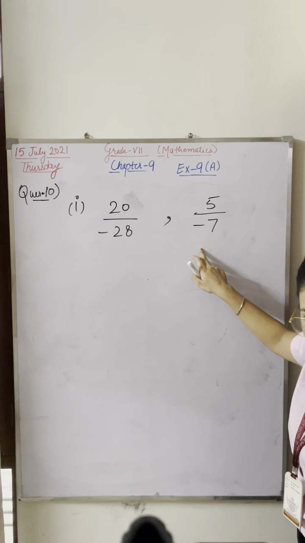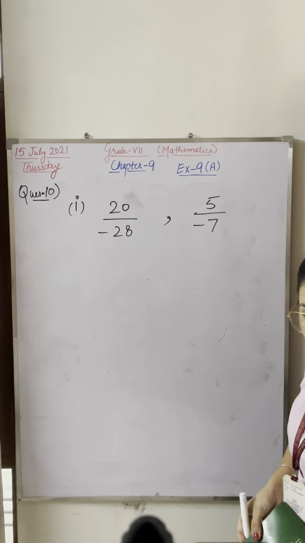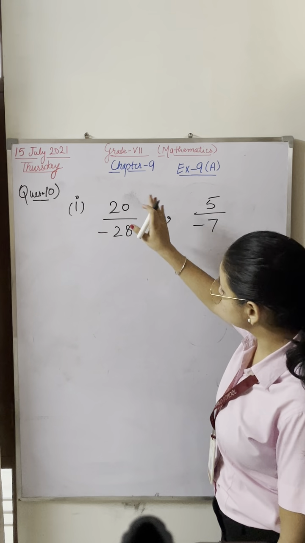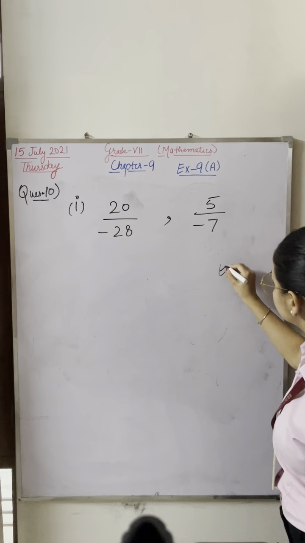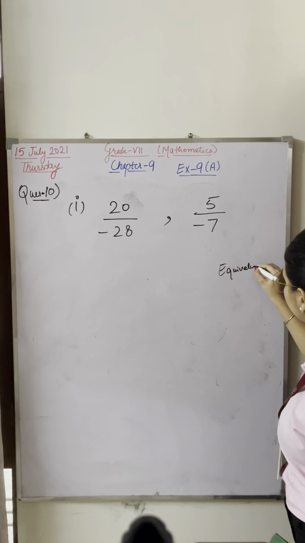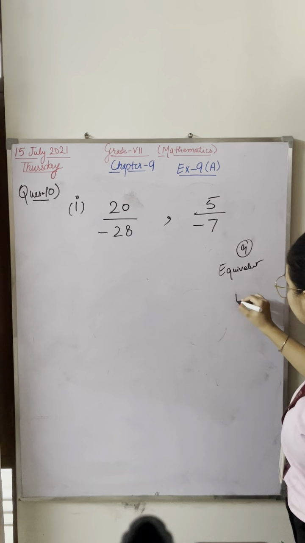Yes, negative. Very good, Anshika. Very good, Sanchit. Now you know, same steps. The concept of equivalent in the 9th question and the concept of equal in the 10th question are totally the same.